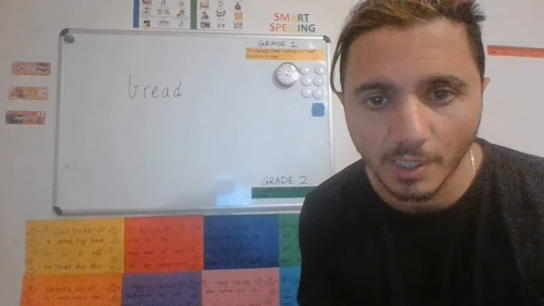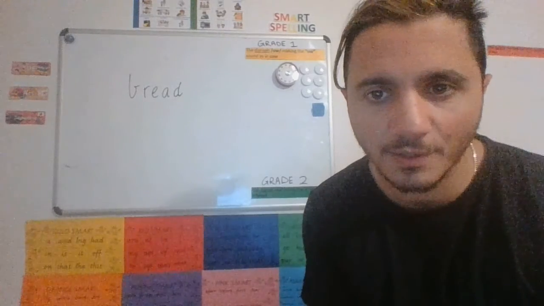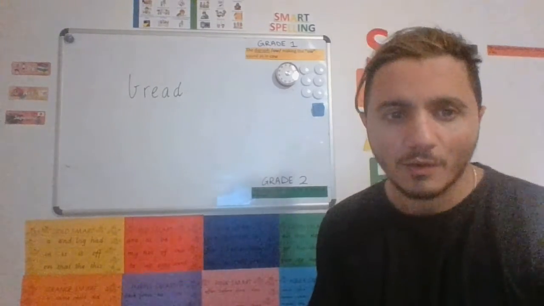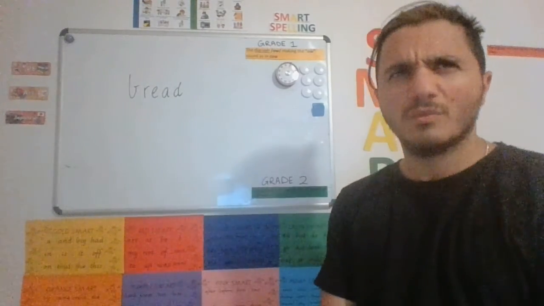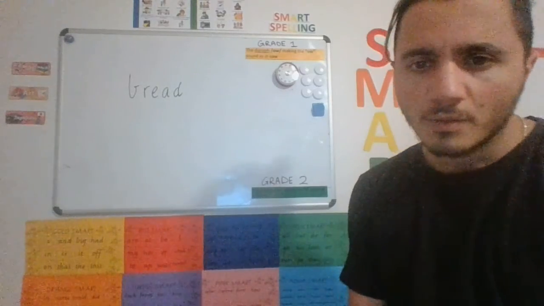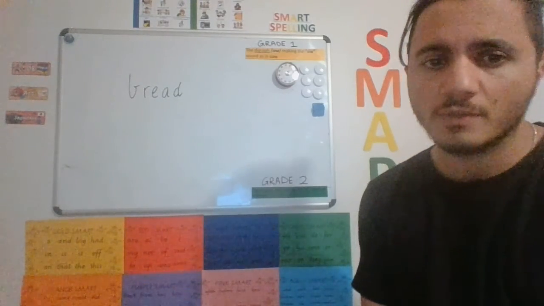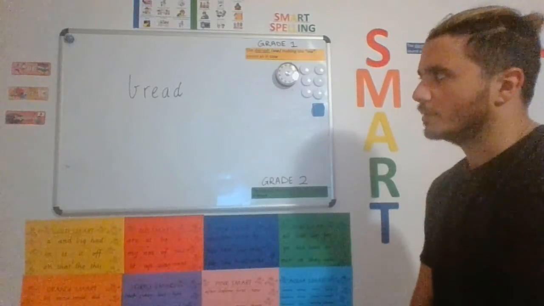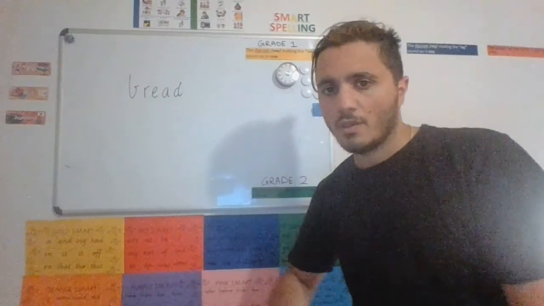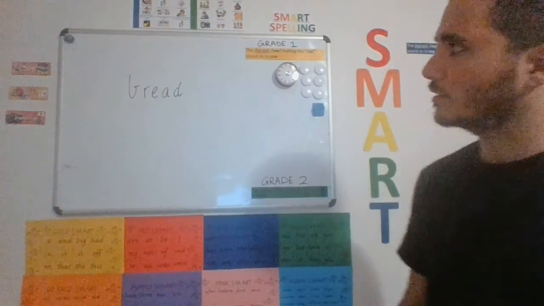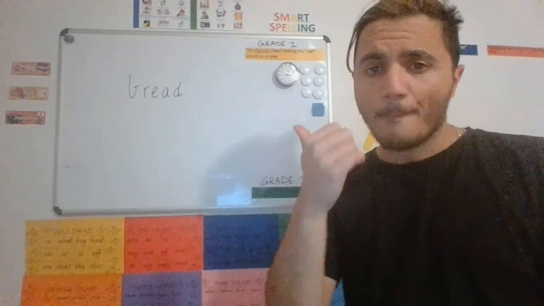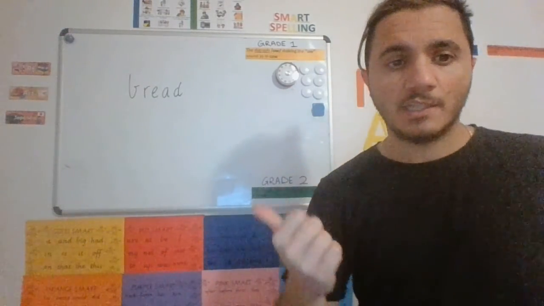Bread is made out of dough. We put bread into the toaster to make toast, and I like to butter my toast. Sometimes I like to put Vegemite on it as well. What I really like is to put Nutella on my toast, which is made from bread. Okay, let's analyze the word bread.